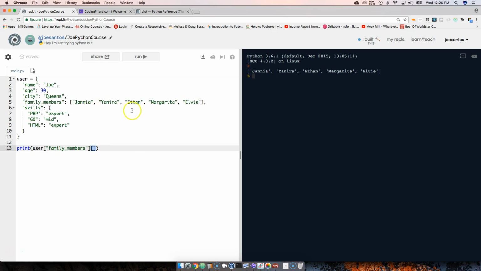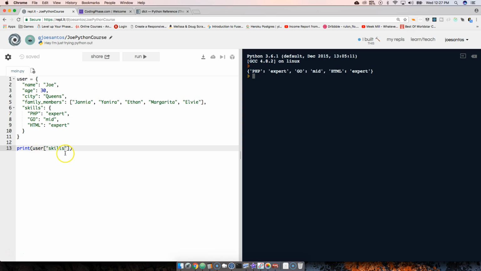So you say 0, 1, 2, and then now we have that. So you see, we got Ethan. Okay, so how do we get access to a dictionary inside of a dictionary? Pretty simple. Let me delete this, and I'm gonna come here and say skills. All right, so now we have access to this dictionary.